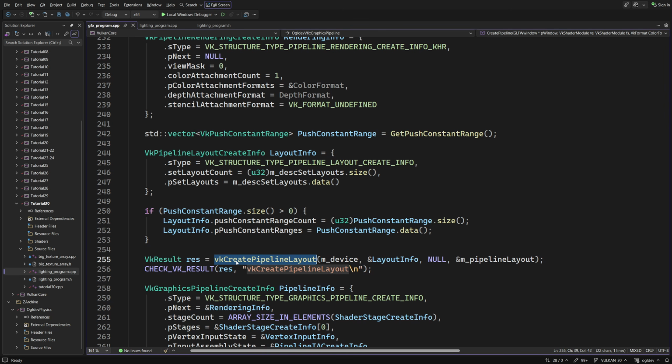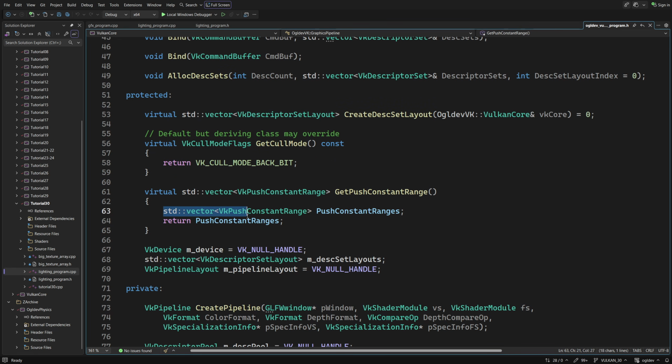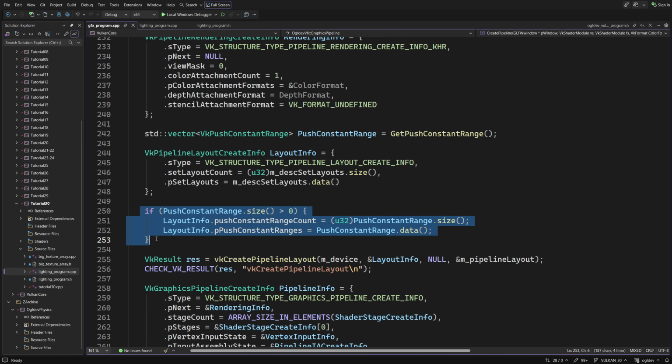To make this function support push constants, I've added a virtual function getPushConstantRange, which returns a vector of VkPushConstantRange structures. The default implementation returns an empty vector. If the vector is not empty, we set the pushConstantRange count to the size of the vector and the pushConstantRange's pointer to its base address.